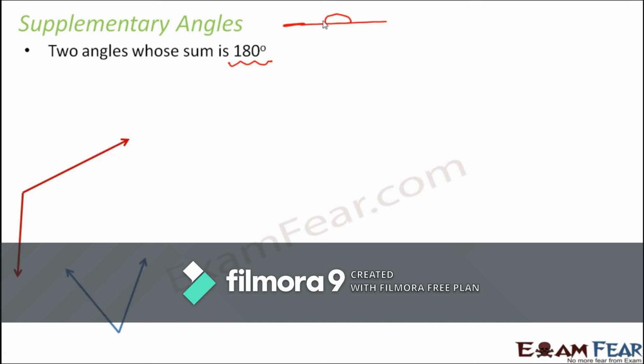So you think of any two angles. Let's say you have one angle like this, which is maybe 120 degrees, and you have another angle maybe 60 degrees. When you find their sum, it is 120 plus 60, which is equal to 180 degrees. Since the sum is 180 degrees, these two angles are supplements of each other, or we can say that these are supplementary angles.